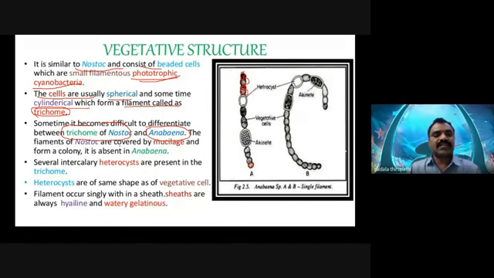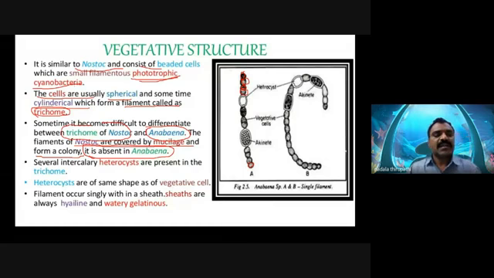Then, the filaments of Nostoc are covered by mucilage and form a colony. It is absent in Anabaena. This is the variation between Nostoc and Anabaena species. Generally they look similar, but the colonies are different. Nostoc is able to produce entire colonies, but this is absent in Anabaena species.